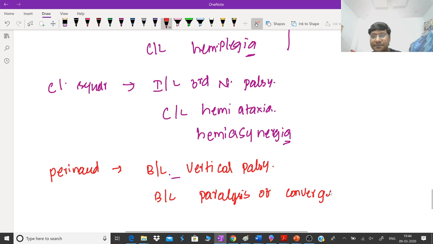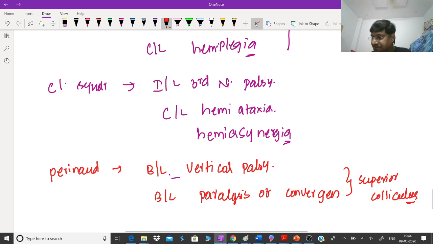Why? That is due to the involvement of the superior colliculus. So these are all your midbrain syndromes, which include Weber syndrome, Claude syndrome, as well as Parinaud syndrome.